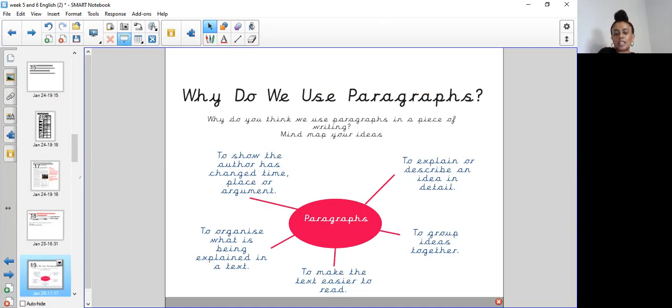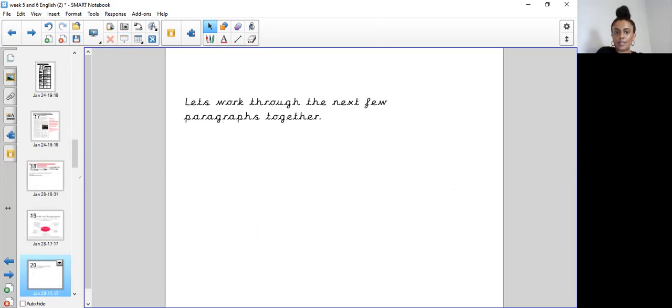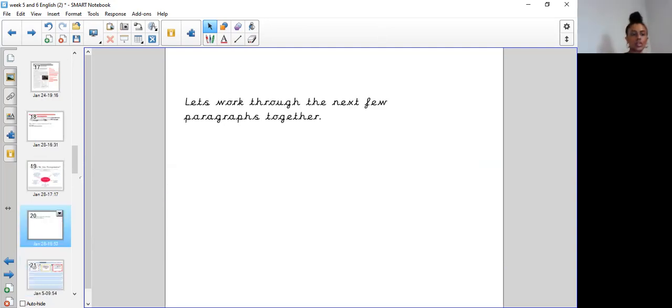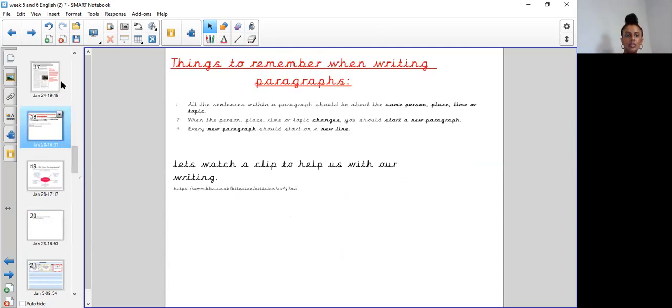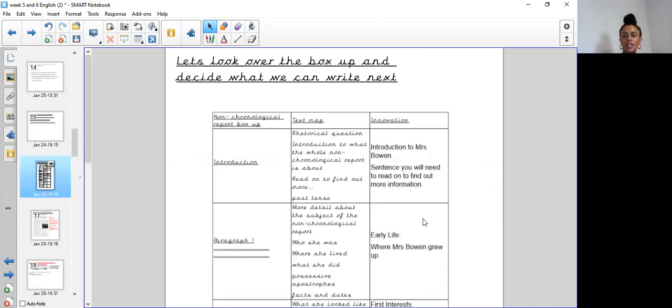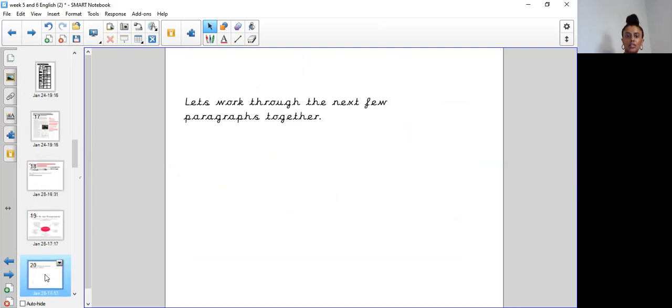So those are just some ideas that you might like to add to your spider diagram. So let's work through the next few paragraphs together. So what we're going to be doing is looking at our plan. If I go back to our plan, the next subheading that we're going to be writing about is the early life, so where Mrs. Bowen grew up. So something about her early life.